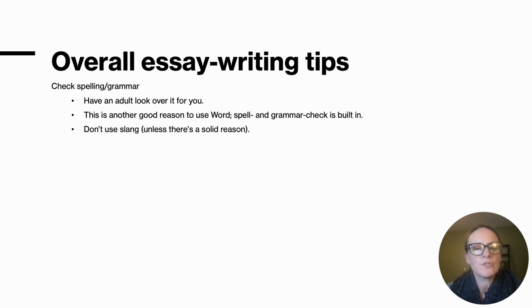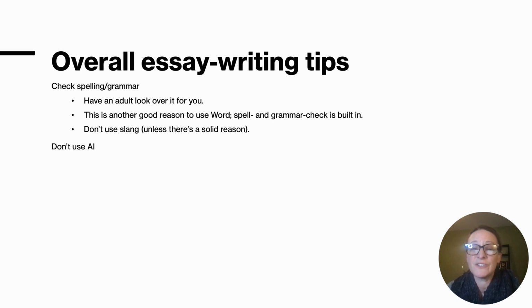Lastly here, don't use slang, or at least if you use it, make sure there's a really good reason for it. Anytime you write an essay for an application, the readers are really looking for your best use of the language that is required for the essay.